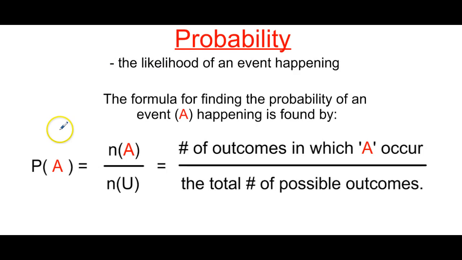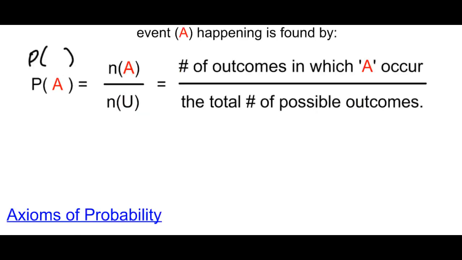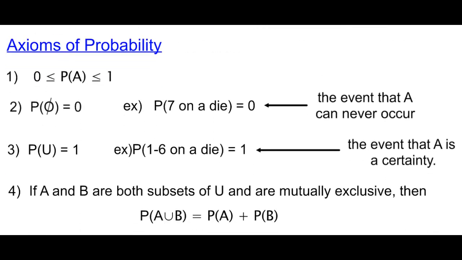So probability is the likelihood of an event happening, all right? So the formula for finding the probability is this right here. For instance, if we're finding the probability of A, it would equal the number of outcomes in which A occurs divided by the total number of possible outcomes, right? And that A will always change. It can be the probability of B or C or D or whatever, but it's not always going to be A. Some rules that you guys will need to write down and will need to understand are these.